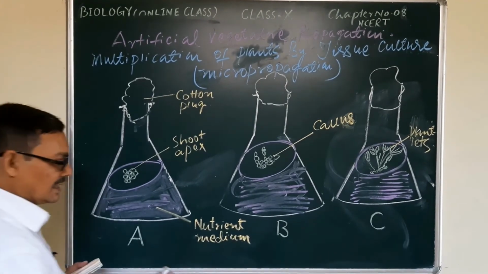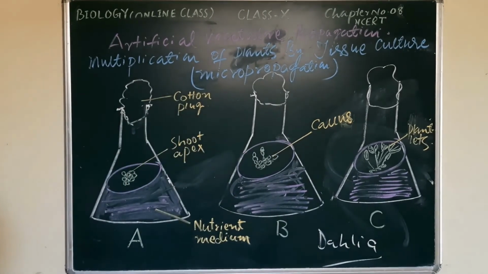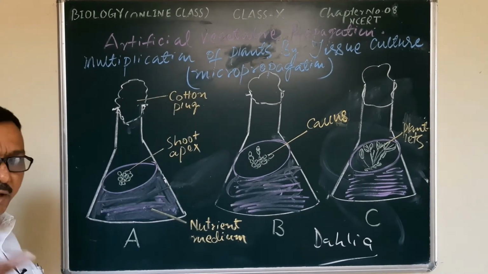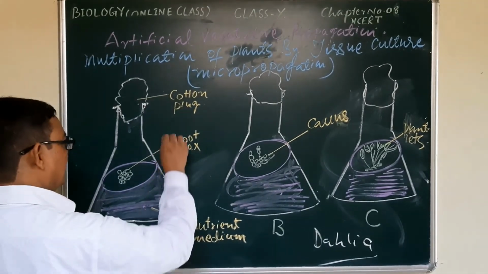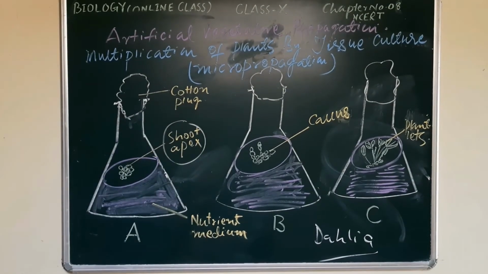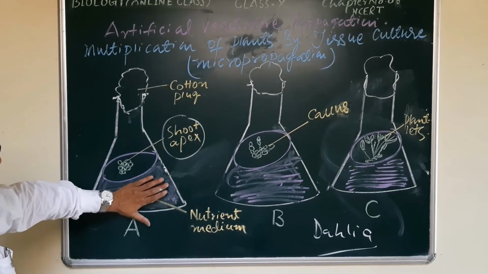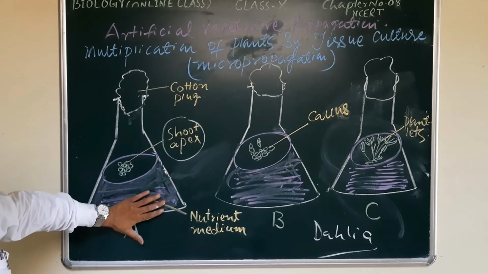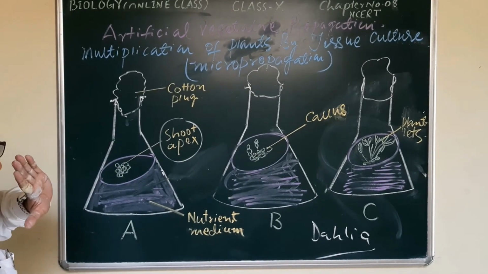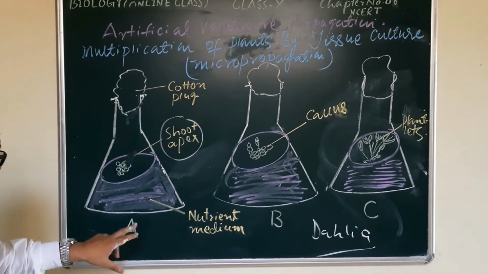Like when you take the example of dahlia, we take a growing piece or growing part, suppose a shoot apex. It will be cultured in a nutrient medium, an aseptic medium free from microorganisms. There will be no chance of any kind of disease in this plant after development.